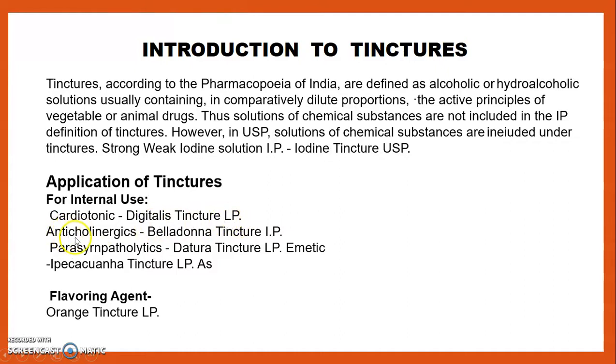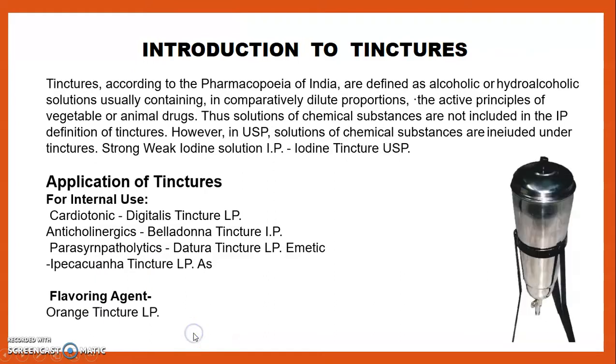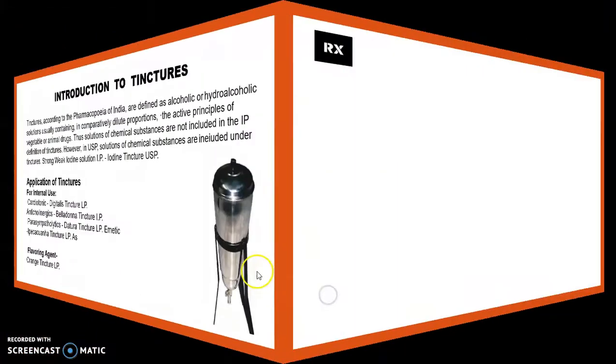Then anticholinergic tincture, that is belladonna tincture IP. Then parasympatholytics, datura tincture IP. Then emetic tincture, that is ipecacuanha tincture IP. And as a flavoring agent, orange tincture IP. This is the percolator, which is used for the preparation of tinctures.